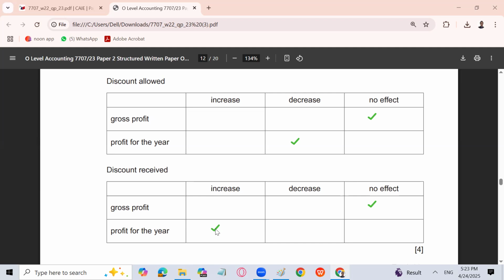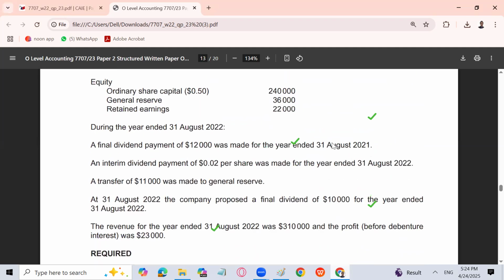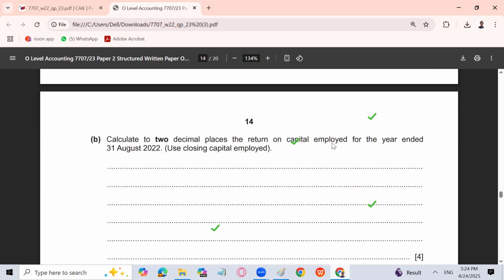So this is how we are done with the question. Now question number 4 is about company. You can do that question at home. It is not that difficult.